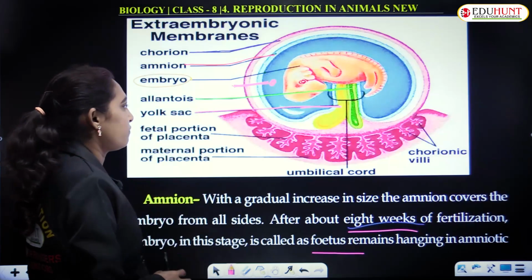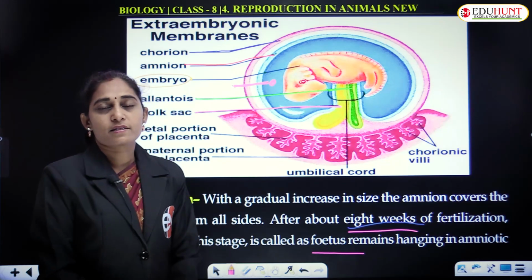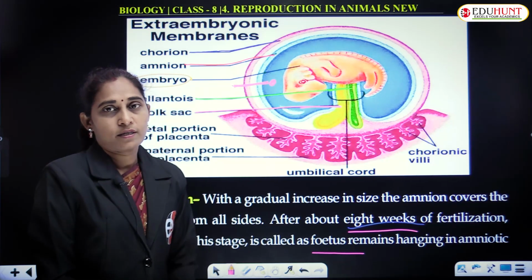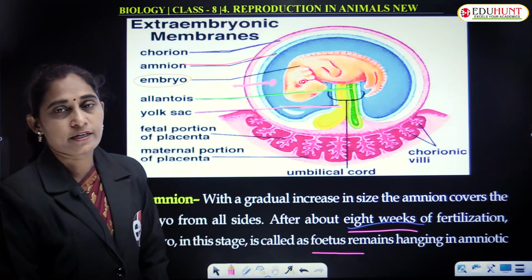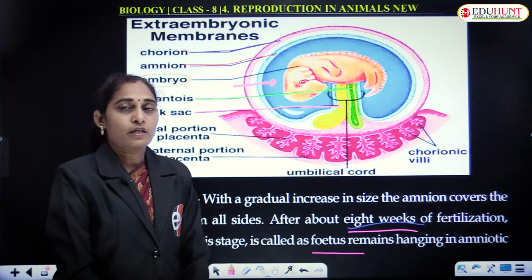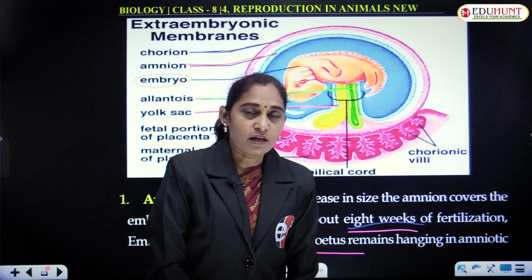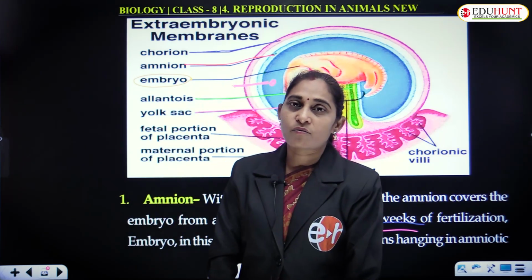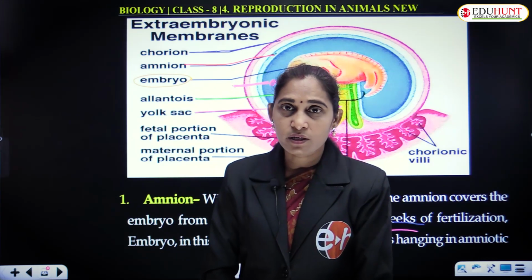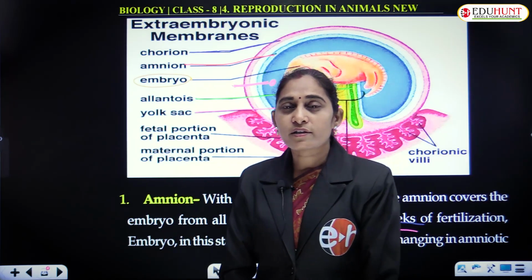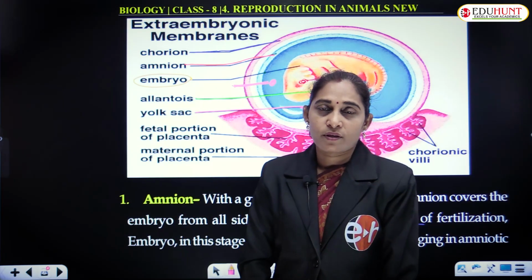So these are the different layers of the fetus. What are the 4 different layers? Amnion, chorion, yolk sac and allantois. These are the 4 different membranes that surround the growing fetus, and they protect and nourish it. If the embryo is surrounded by the amnion, then the organism is said to be an amniote, and the animals which do not have the amnion come under the category of anamniota.